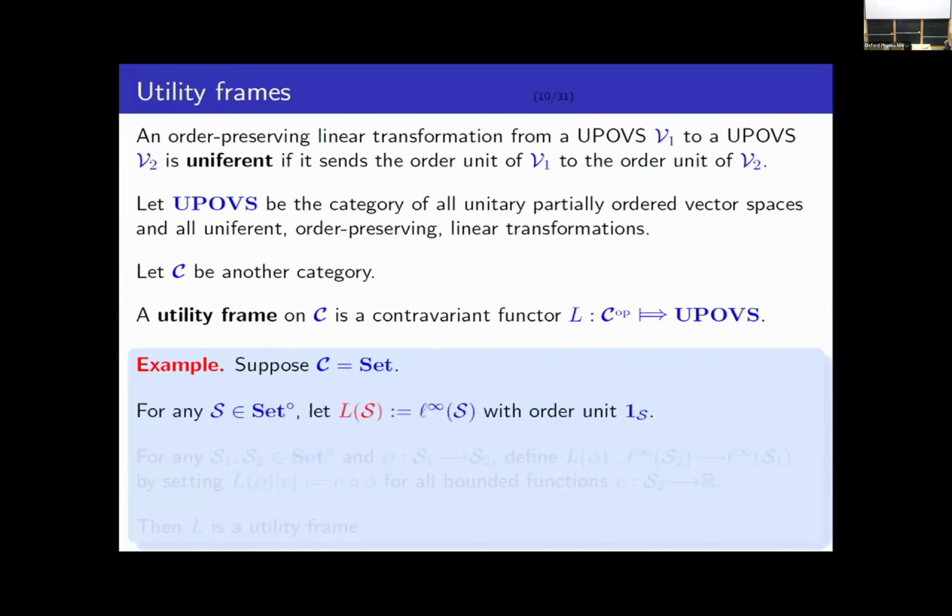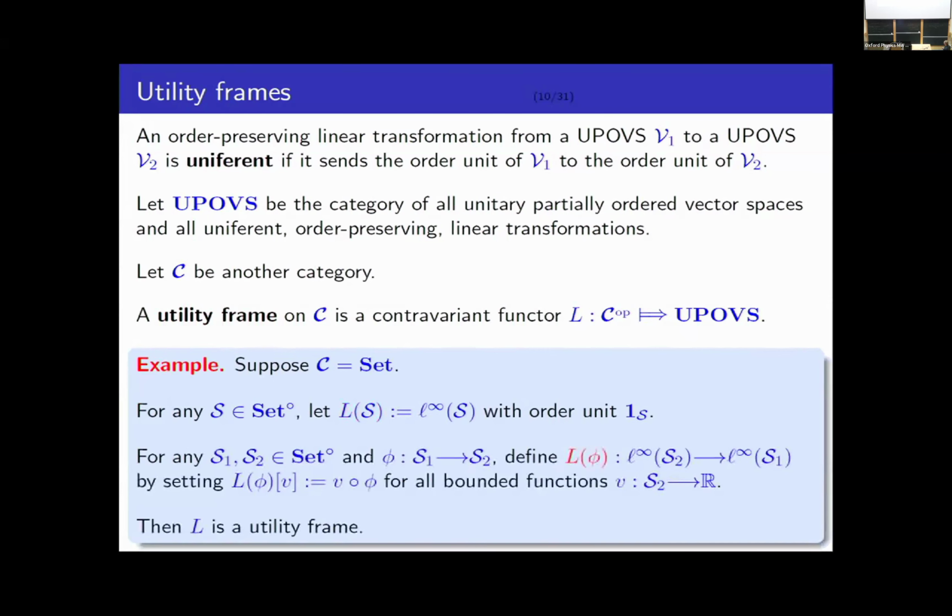Suppose we're looking at the category of sets. For any set S, let L of S be L infinity of S, the set of bounded real valued functions on S, equipped with the order unit that's the constant unit function. So for any two sets S1 and S2, and any function phi from S1 into S2, the L image of phi is just the backwards map I get by right composing with phi. So the obvious thing. So this is a contravariant functor, obviously. And so this satisfies the definition of utility frame.